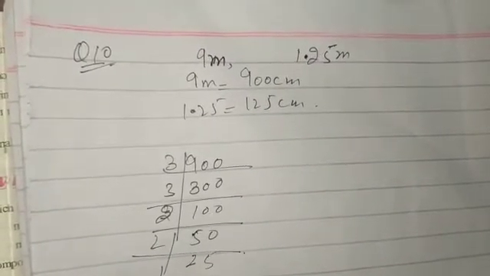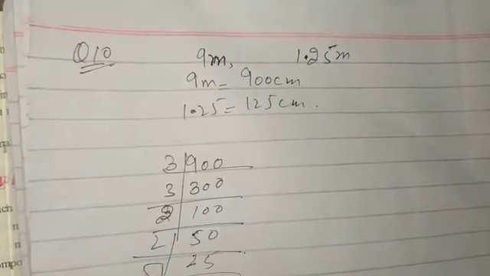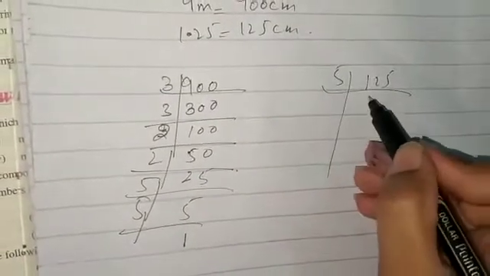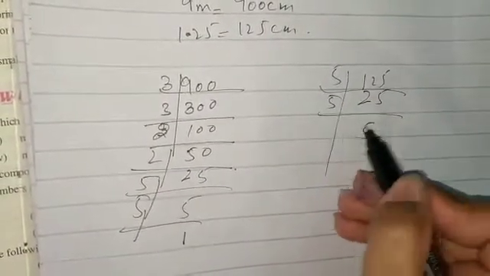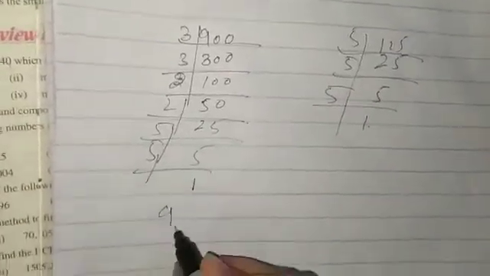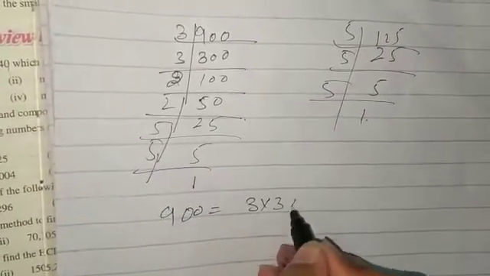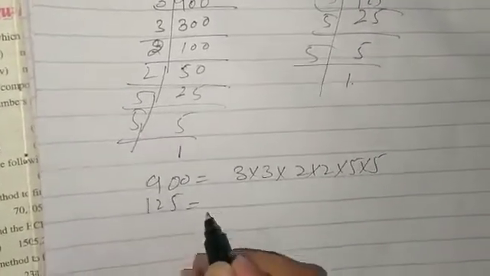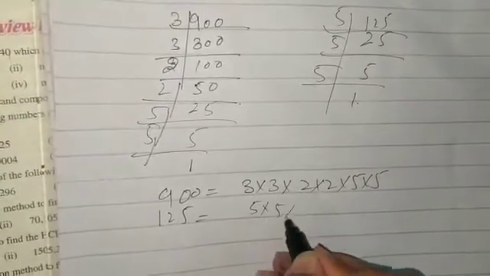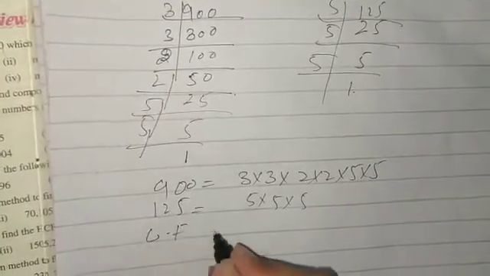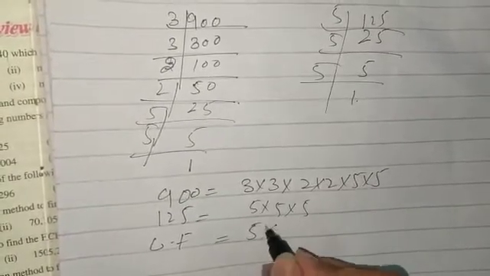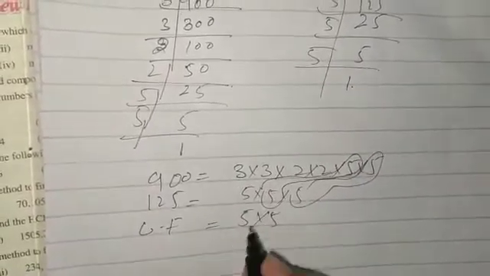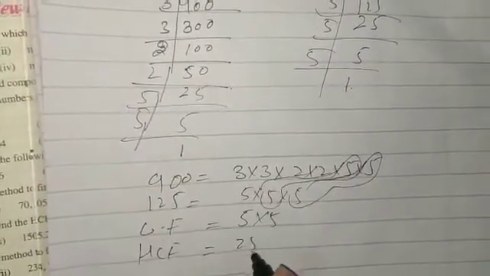Two twos are 4, two fives are 10, 5 fives are 25, and 5 ones are 5. Similarly for 125: 5 twos are 10, 5 fives are 25, 5 fives are 25, 5 ones are 5. So the prime factors of 900 are 3 multiply 3 multiply 2 multiply 2 multiply 5 multiply 5. And the prime factors of 125 are 5 multiply 5 multiply 5. Common factors are 5 multiply 5. Our HCF will be 25.